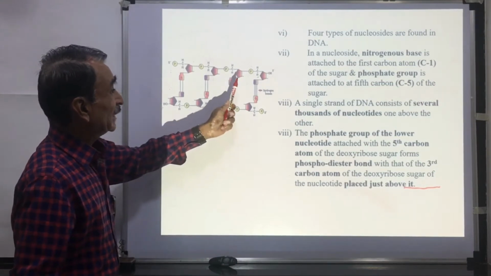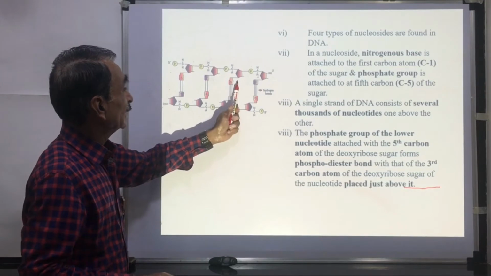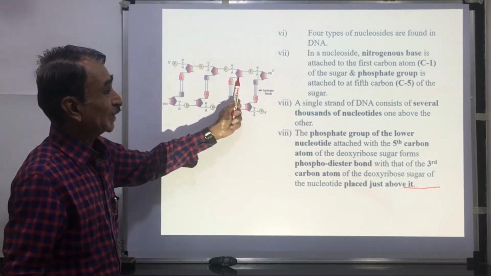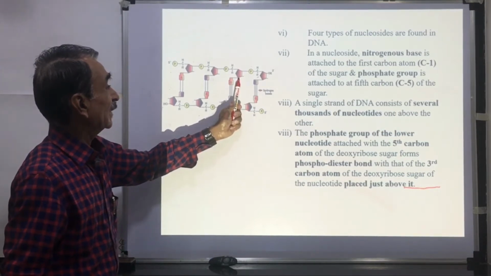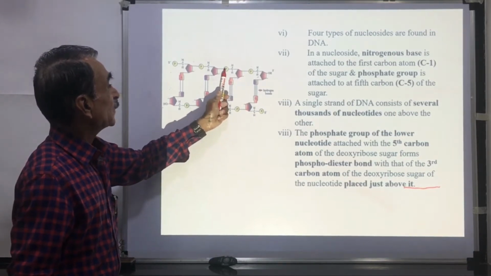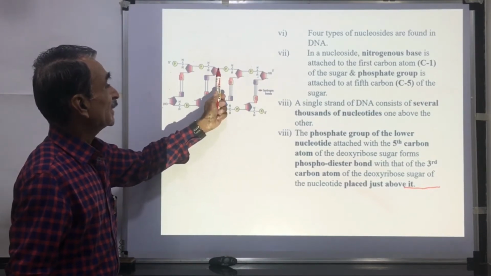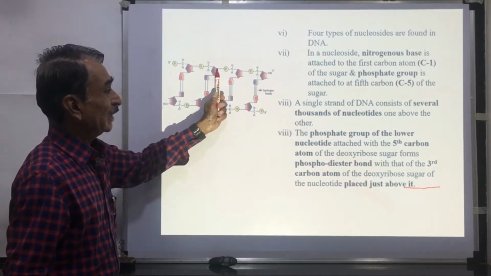Here, in this case, you can see that the nitrogenous base is attached to the first carbon atom of the sugar, C1, and the phosphate group is attached to the fifth carbon. This is the first carbon, this is the fifth carbon. Nitrogenous base to the first carbon and phosphate to the fifth carbon.